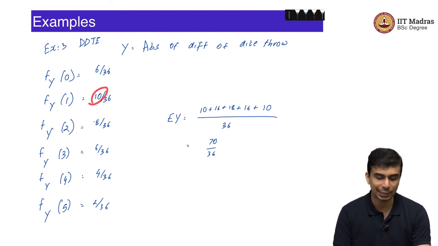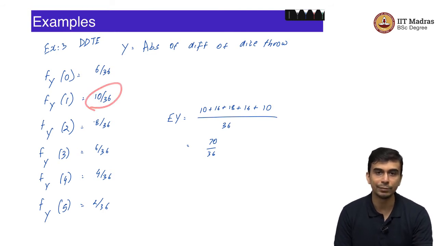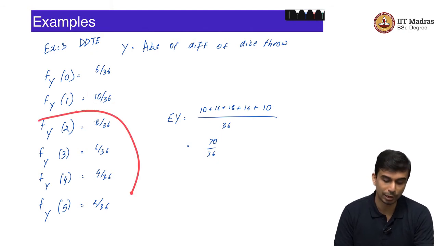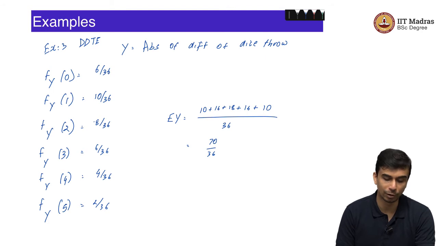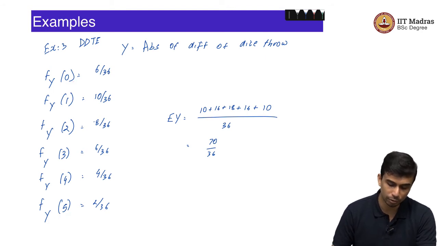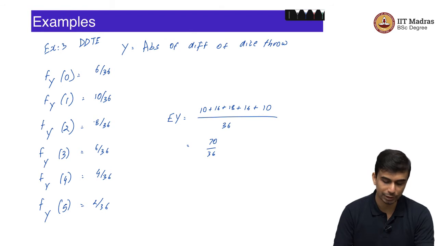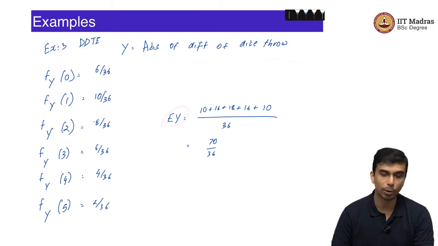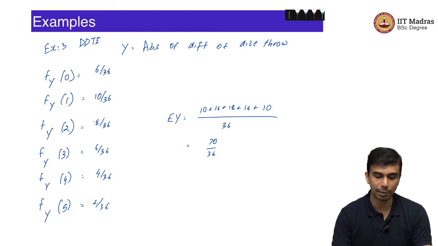What is the probability that the difference is exactly equal to 1? Well, you can note down all the events out of the 36 events, and you will count that there are 10 possible elementary outcomes there. So, the probability of that particular event is 10 by 36 and so on. You can compute the probability mass function. You can take values between 0 to 5. It cannot take values less than 0 because it is the absolute value, and it cannot take values above 5 because the maximum difference you can get is 6 and 1, right.